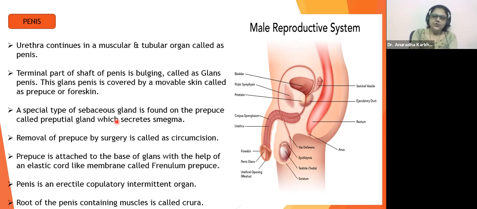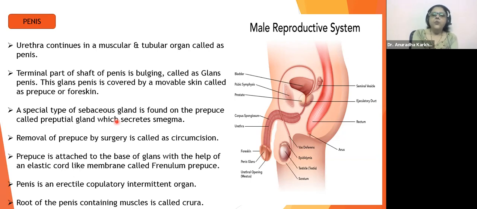The prepuce is attached to the base of the glans with the help of an elastic cord-like membrane called the frenulum prepuce. Just like we have a frenulum in our tongue, when you lift your tongue up, you see a thin flap under the tongue. Similarly, there is an elastic cord on the glans to which this prepuce is attached, right?